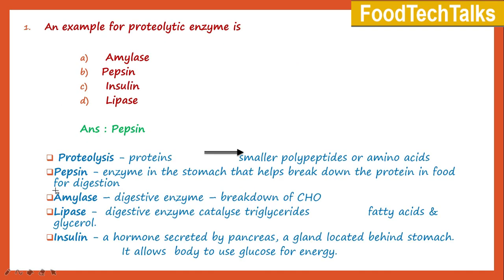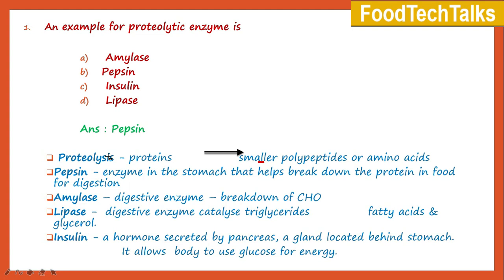The first question: an example for proteolytic enzyme is option A amylase, B pepsin, C insulin, and D lipase. Before answering, we should know what is proteolytic enzyme and what is proteolysis. Proteolysis is the process in which proteins are converted into smaller polypeptides or amino acids. From the given options, except insulin, which is a hormone, the other three are digestive enzymes used in the process